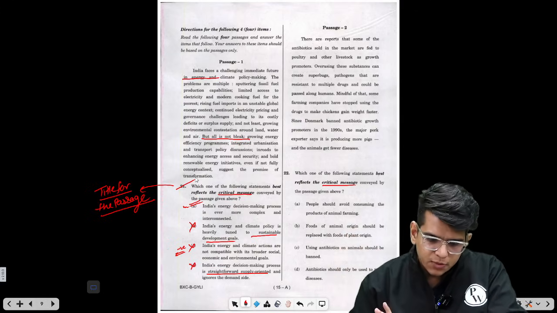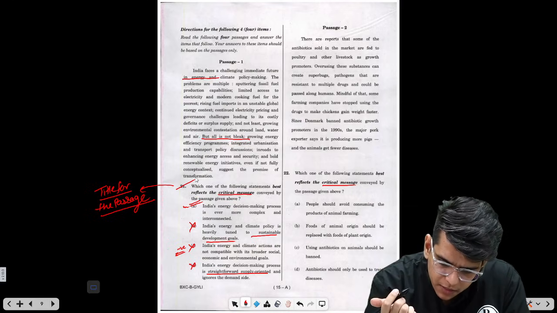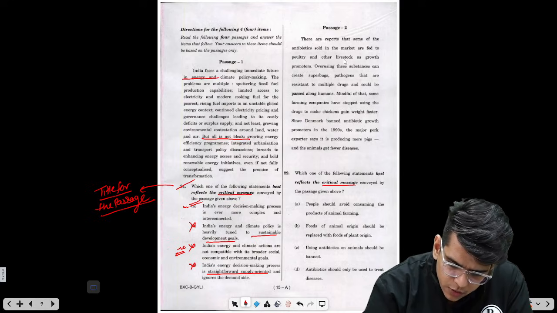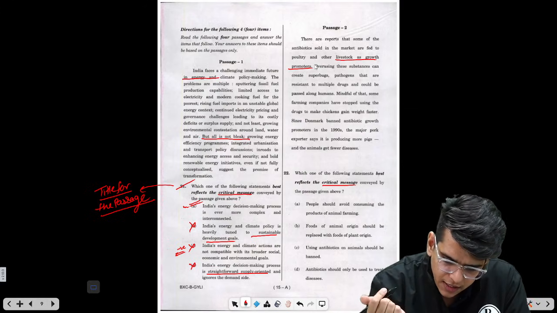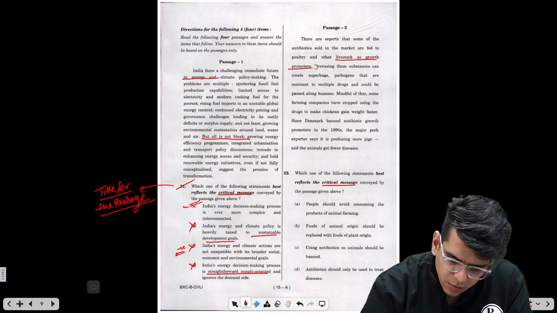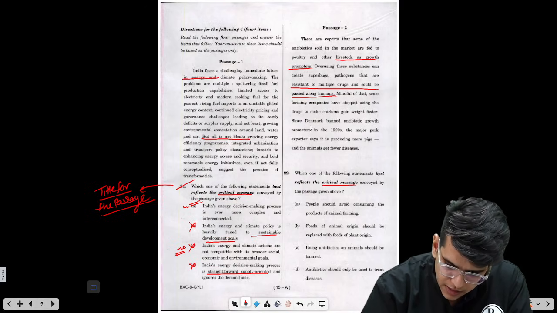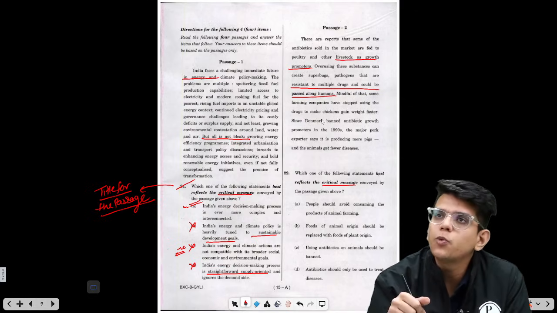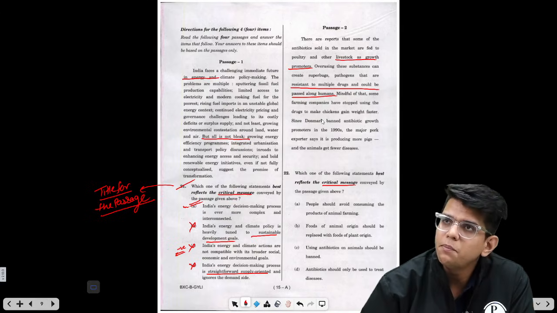Okay, let's move to question number 22 now. There are reports that some of the antibiotics sold in the market are fed to poultry and other livestock as growth promoters. They are using these as growth promoters. Overusing these substances can create superbugs, pathogens that are resistant to multiple drugs and could be passed along to humans. Mindful of that, some farming companies have stopped using the drugs to make chicken gain weight faster. Up to this point, all the negatives are discussed. Now, an example is given.